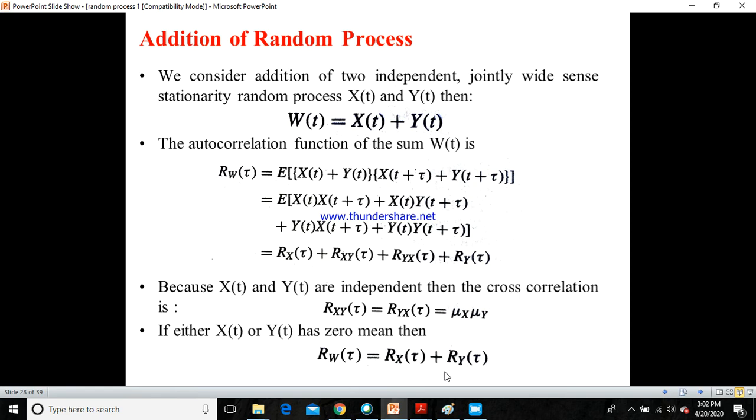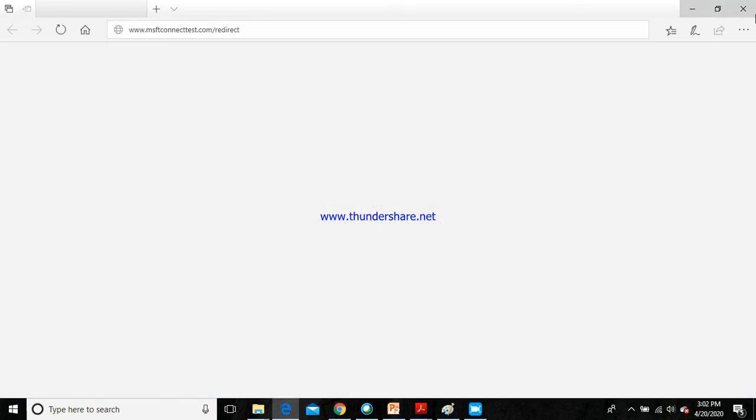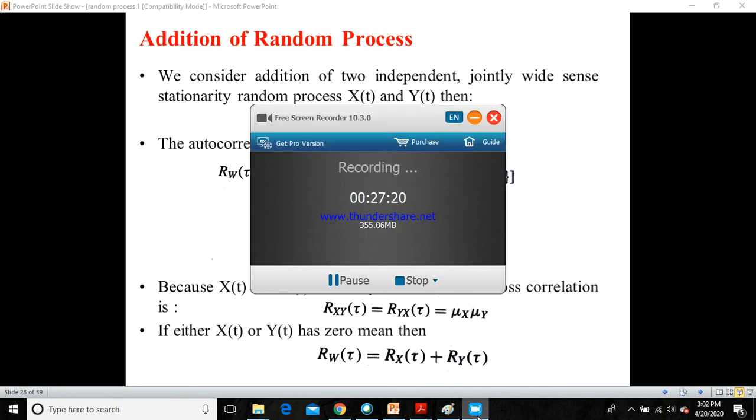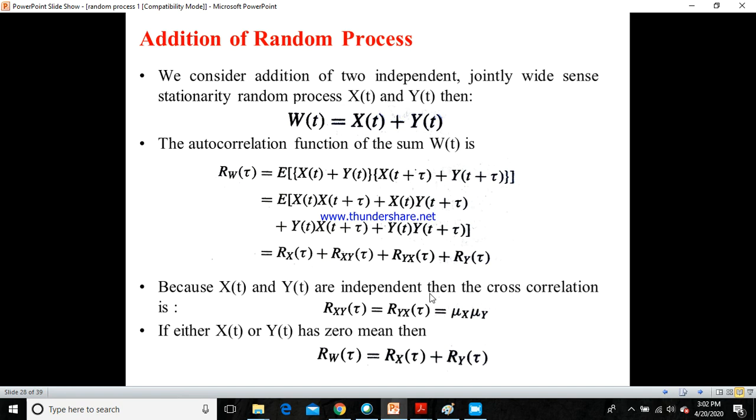It means that when the system has zero mean, with mu x or mu y equal to 0, the autocorrelation function of the sum w of t would be equal to the summation of the autocorrelation function of x of t and the autocorrelation function of y of t.